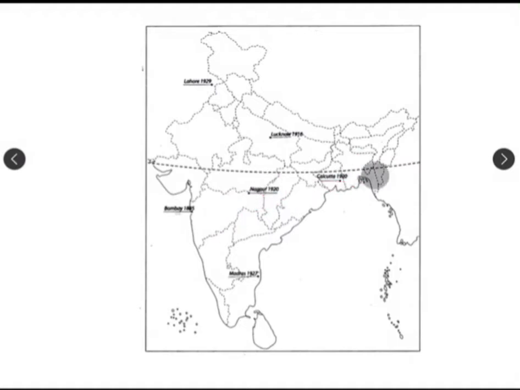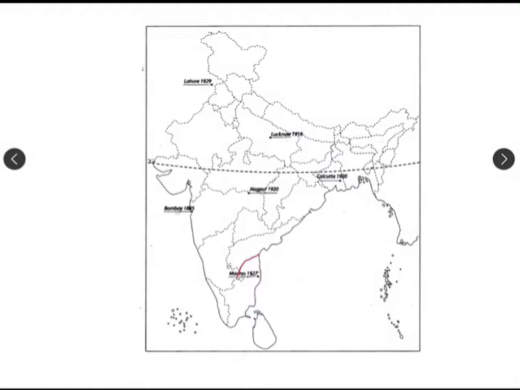Okay. Next we have one more, this Madras 1927 session. I am repeating, it's the Madras 1927 session. So it is in the Tamil Nadu state, right? Here we have the Tamil Nadu state, in which Madras is basically the capital of Tamil Nadu. Right now it has another name, Chennai. So basically Chennai is the capital of Tamil Nadu, and Madras was the old name of Chennai.